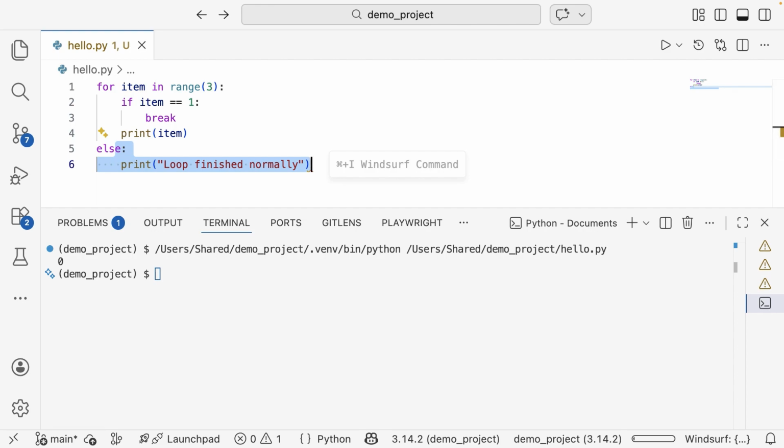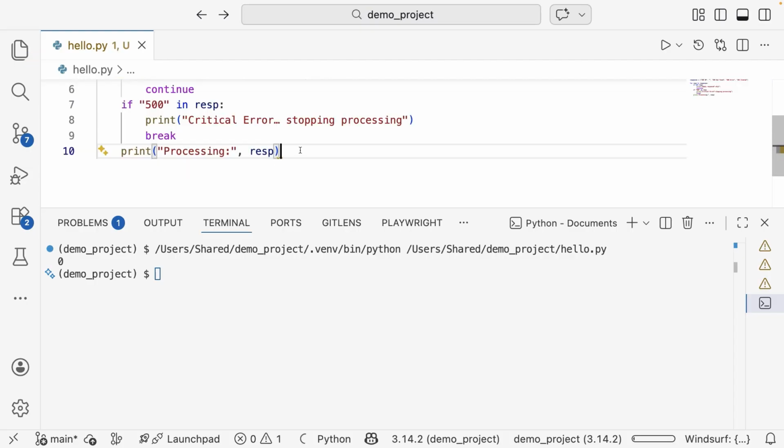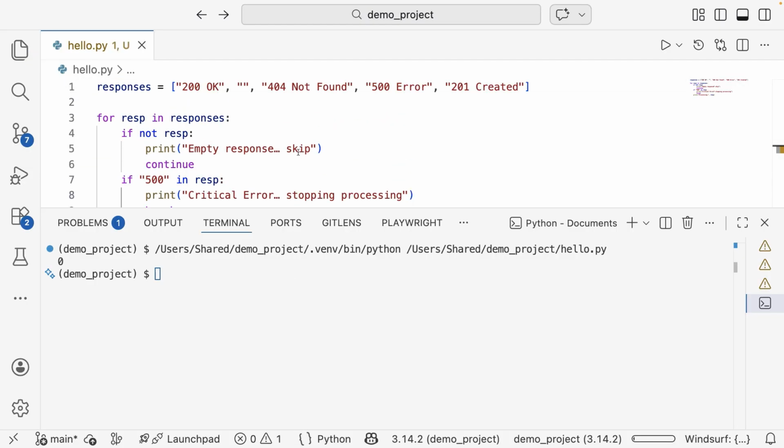So let's combine everything we learned in a real-life example script that a QA engineer or a developer might use in their automation or development code. Imagine you are processing a list of API responses. I have a variety of API responses like HTTP 200, 404, an empty response, 500 and 201, the API status codes that we see in the response.